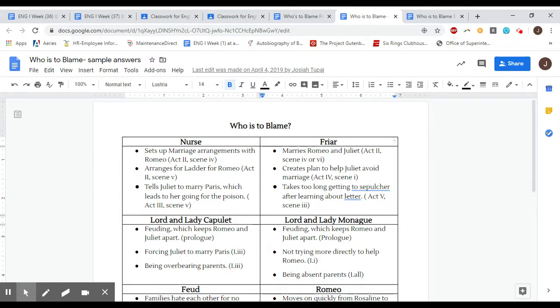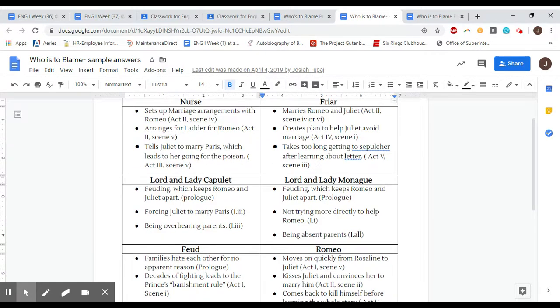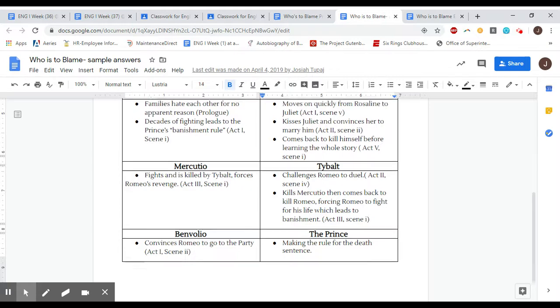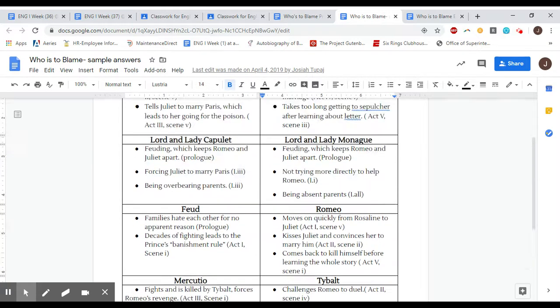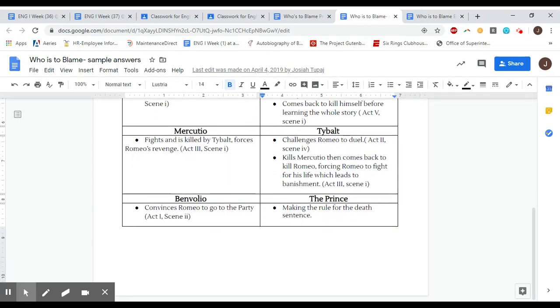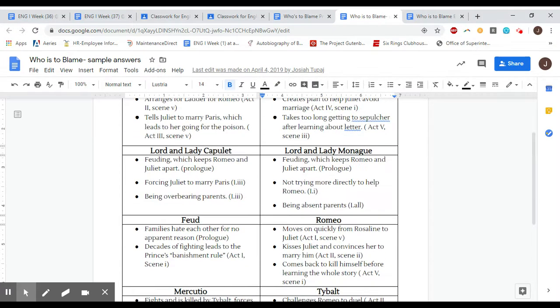I also said you could blame the friar, either Juliet's parents or Romeo's parents. Obviously, you could blame Romeo or Juliet individually. I don't think I talked about Juliet, but you could also blame some of the more sidekick characters, Mercutio, Tybalt, Benvolio, the prince, etc. Or you could broadly just blame like the fact that the feud exists. This is kind of like saying you blame both sets of parents, but I came up with some reasons there as well.